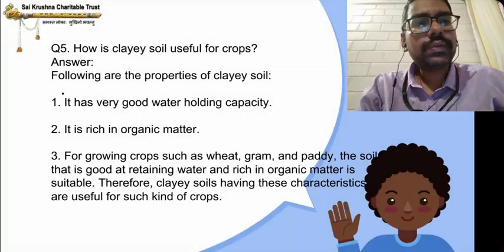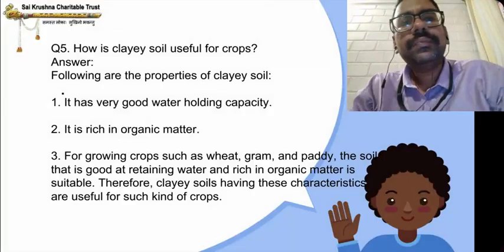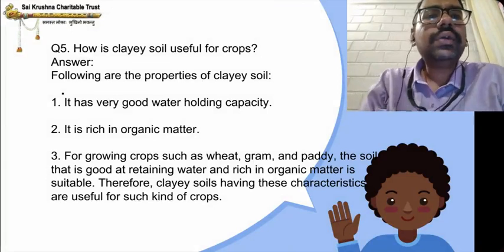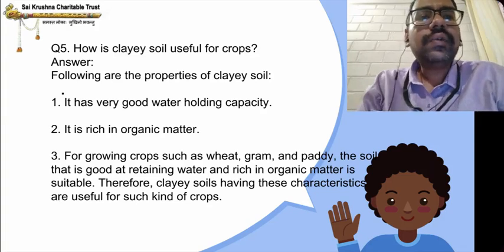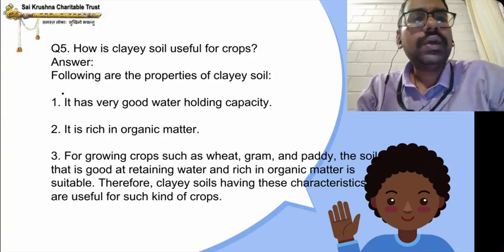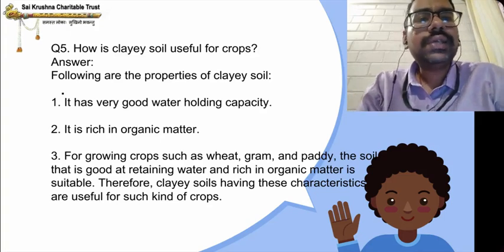Okay. How is clay soil useful for growing crops? Answer. Following are the properties of clay soil. It has a very good water holding capacity, rich in organic matter. For growing crops such as wheat, gram, paddy, soil that is good at retaining water and rich in organic matter is suitable. Therefore, clay soils having these characteristics are useful for such kind of crops.